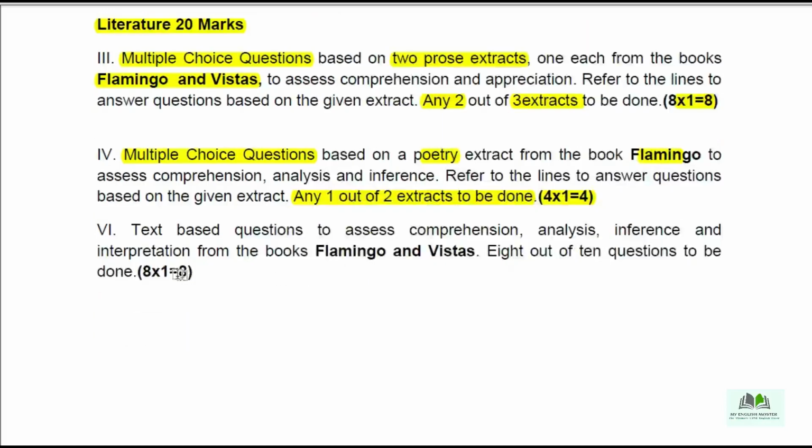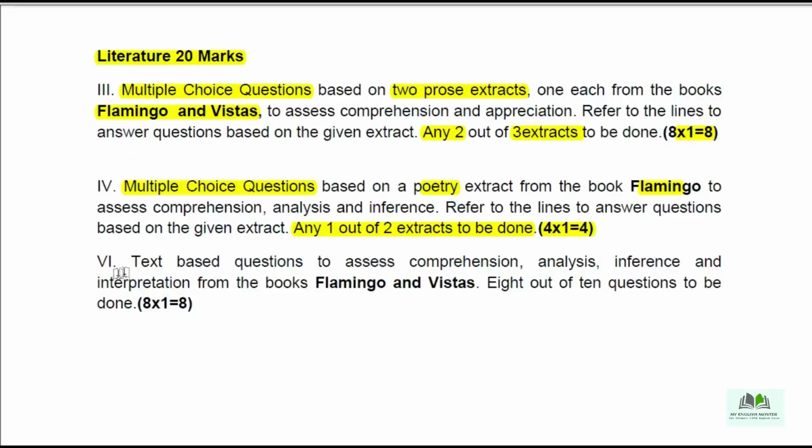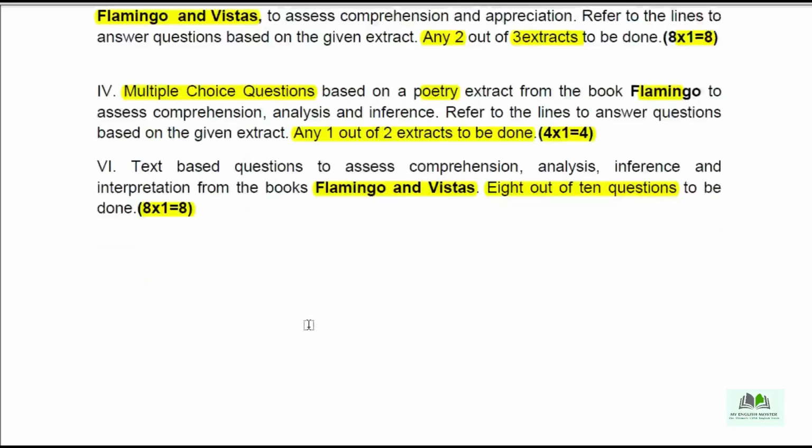Then we move on to the next one, question 5, text-based questions to assess comprehension, analysis, inference and interpretation from the books Flamingo and Vistas. These are short answer questions, 8 out of 10 to be done. From both the textbooks Flamingo and Vistas you are getting a total of 10 questions. Of the 10 you are supposed to attempt 8. Each question carries 1 mark, so 8 into 1, 8 marks.